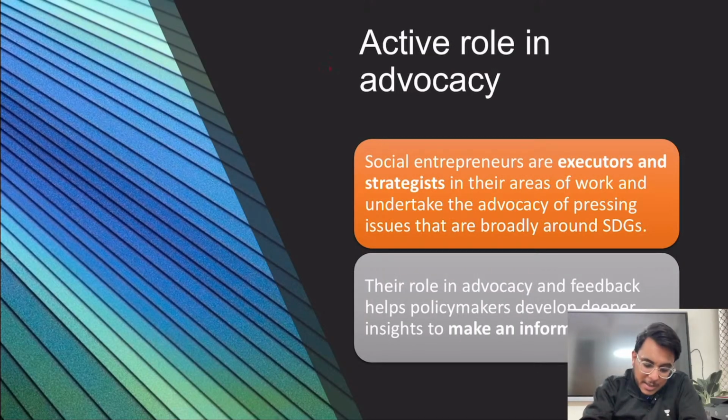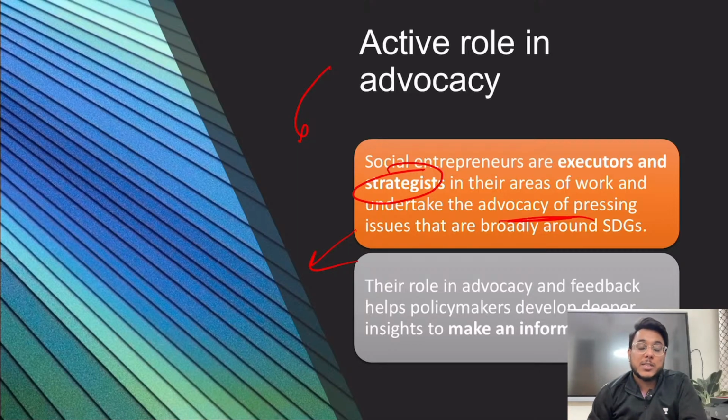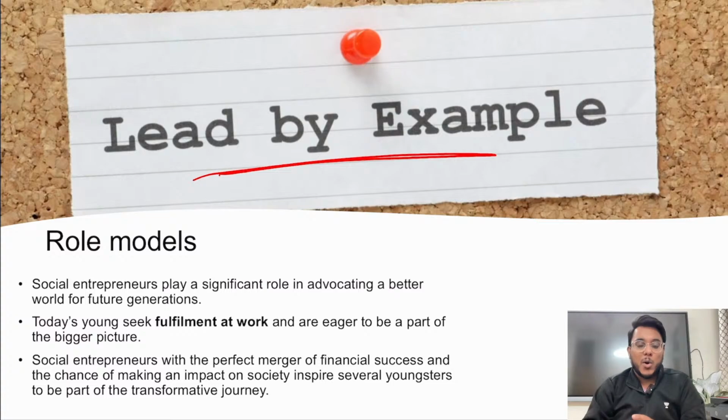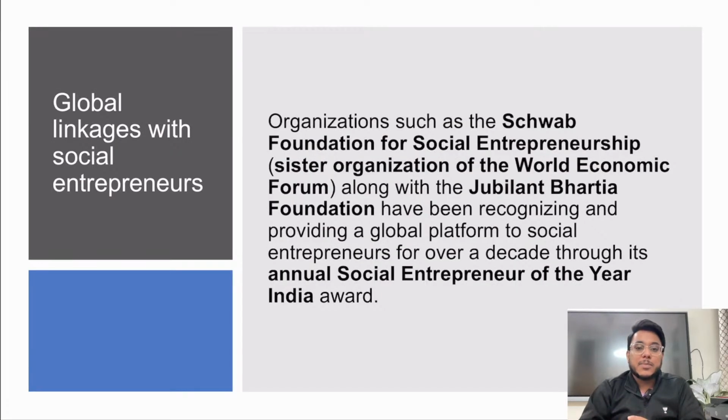Now, with these social entrepreneurs, they are also the strategists in the area they work. They have done the advocacy, for example, they help the government in framing the scheme. Okay, they help in making the informed decision. This is something that can be done. Moreover, social entrepreneurs can act as role models and can sensitize the young generation today, so that they can also become the part of a bigger picture. Okay, this is something that has been provided.